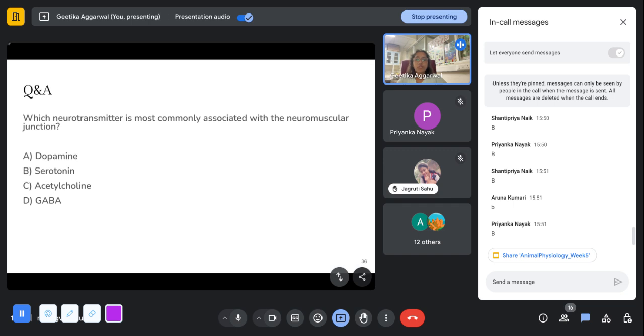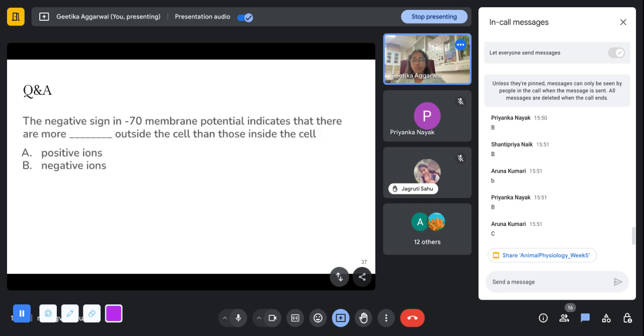Which neurotransmitter is most commonly associated with the neuromuscular junction? Acetylcholine. Correct. So the answer to this question is acetylcholine. It's the neurotransmitter that is most commonly associated with the neuromuscular junction.